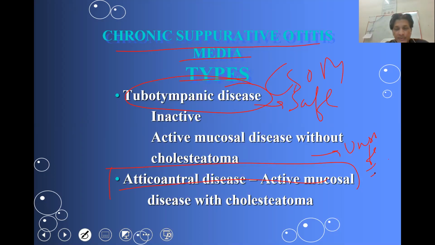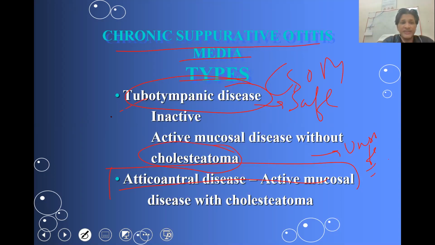It is the cholesteatoma which is responsible for the majority of the surgical intervention done on the middle ear, and it also has a property of destruction of bone. So the unsafe part of the CSOM always comes with cholesteatoma. So it's the cholesteatoma which makes the ear unsafe.